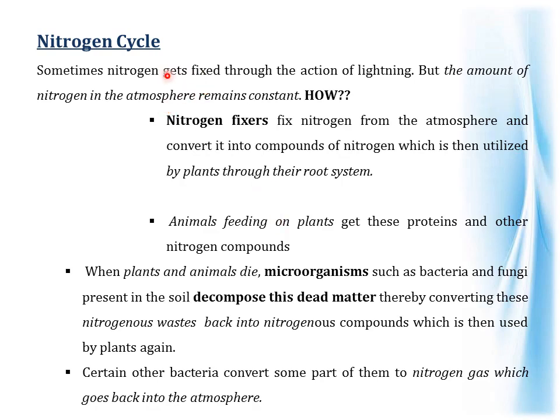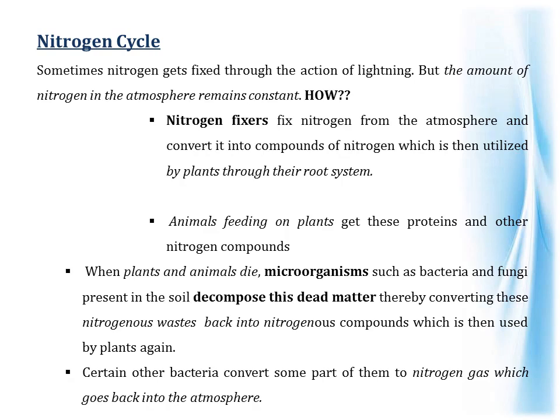Sometimes the nitrogen gets fixed through the action of lightning. That is, the enormous energy of lightning breaks the nitrogen molecules that are present in the air and it combines with the oxygen in the air forming nitrogen oxide. Then it dissolves in the rain forming nitrates and it is carried back to the earth.